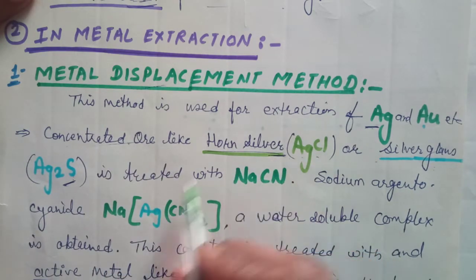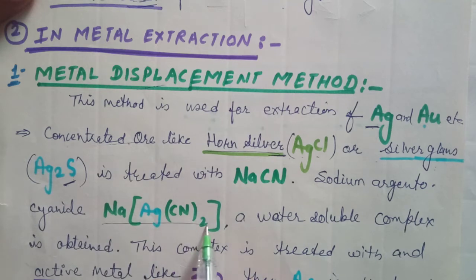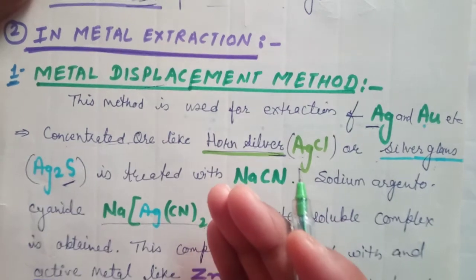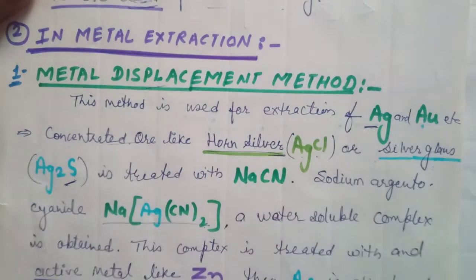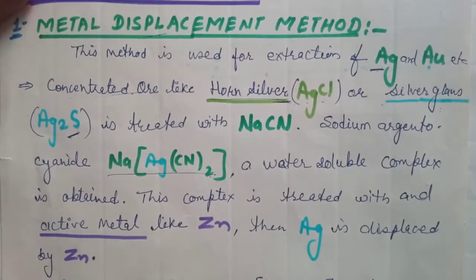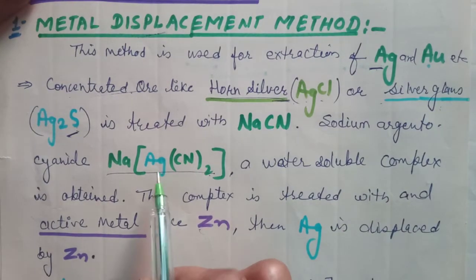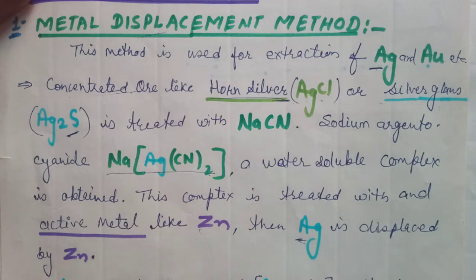By the reaction, we obtain sodium argentocyanide. It is a water soluble complex. This water soluble complex is separated out by filtration, and then reacted with an active metal like zinc. Then zinc displaces the Ag from the complex, and Ag is separated out.